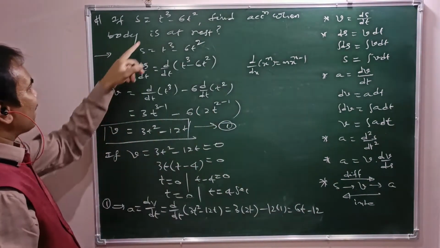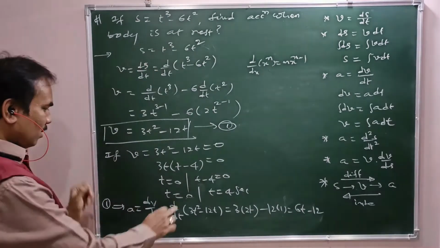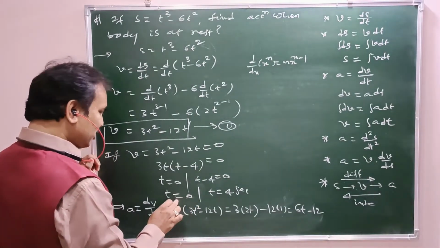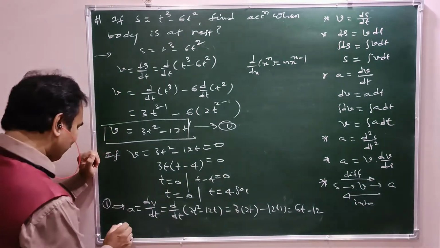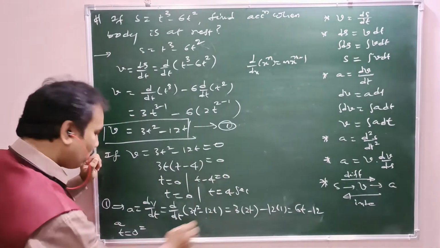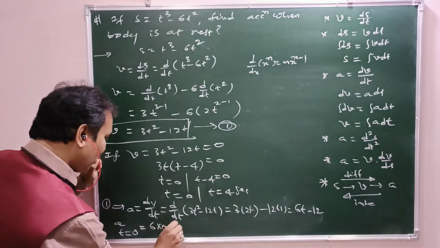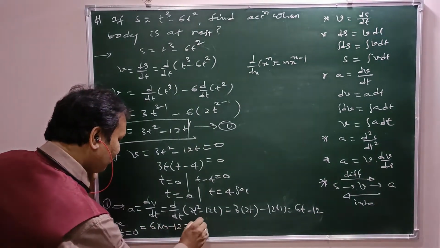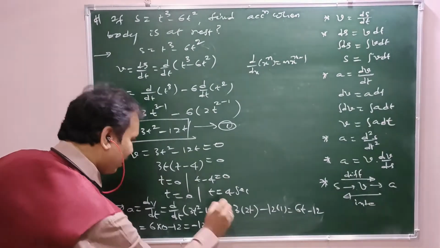Now we need to find acceleration when it comes to rest, which happens twice, initially and after 4 seconds. Acceleration at t equals 0 is 6 into 0 minus 12, that is minus 12 meter per second square.